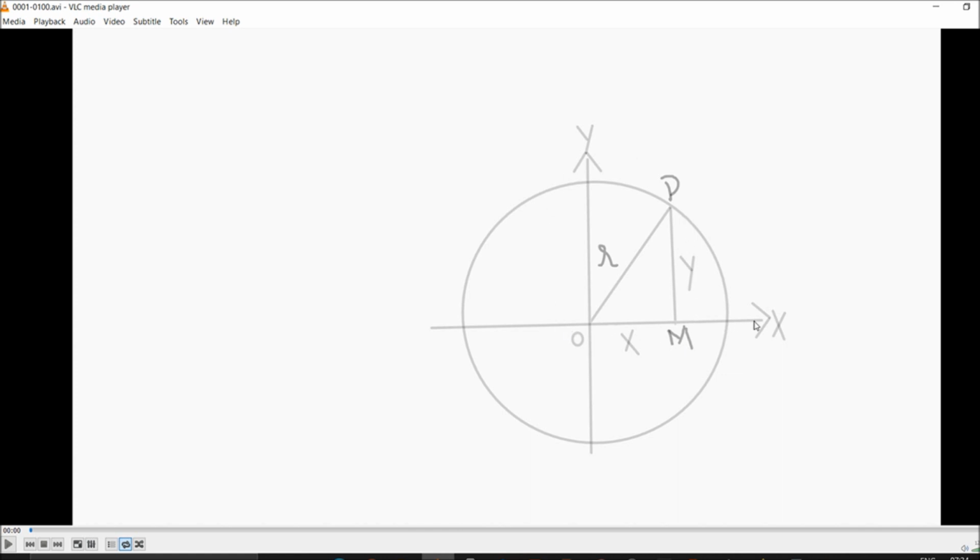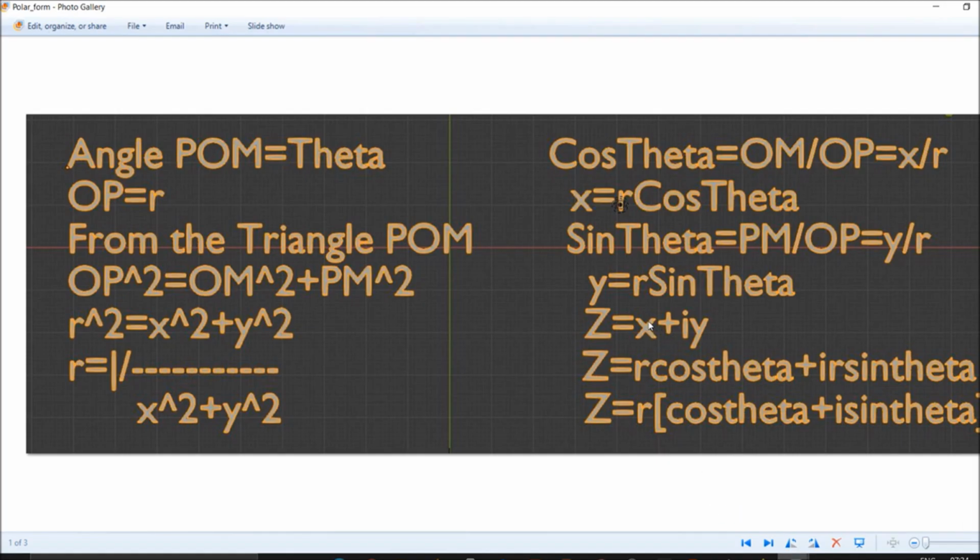So x is definite, we know this time part. It is moving continuously, we know 2021 will be there, then 2022 will arrive. So this is a real part, and the imaginary part we never know, how the prices will be taken. So that's how we deal with x, which is the real part, and y, which is i, we will say as the imaginary part. So z equals x, what is our x? r cos theta, plus what is our imaginary part, y, r sin theta. So that's how we are getting it. So z equals r into cos theta plus i sin theta, which is our polar form.